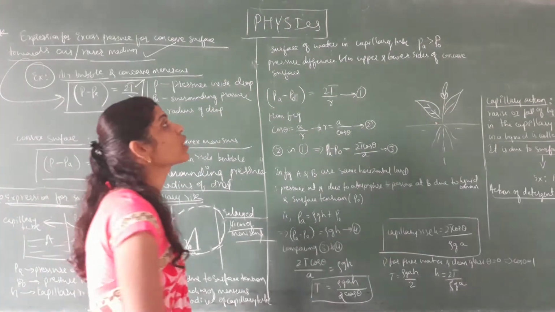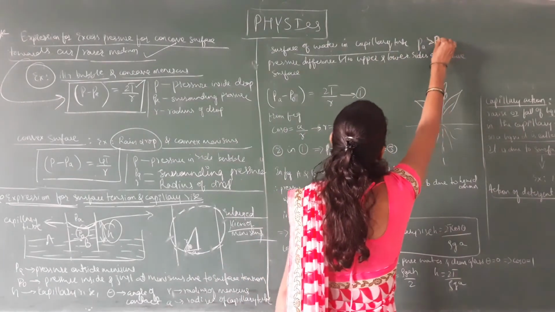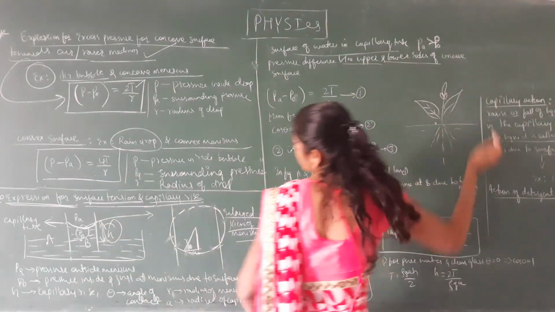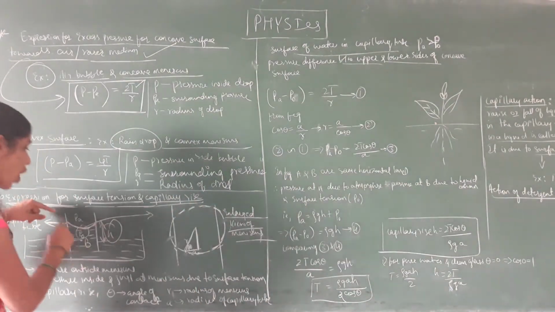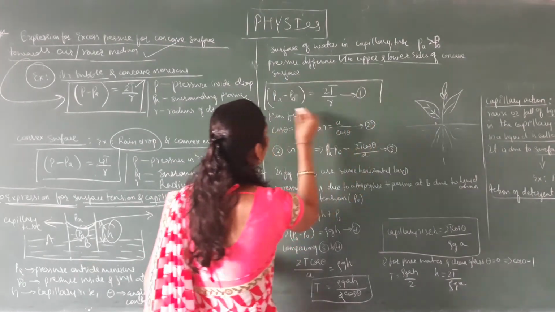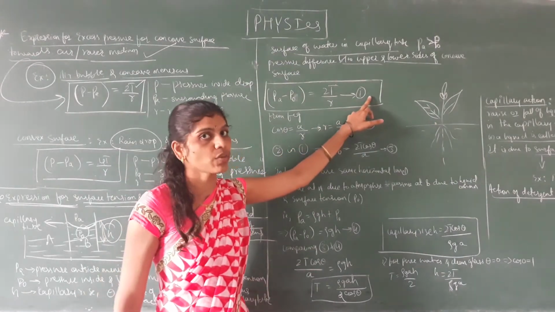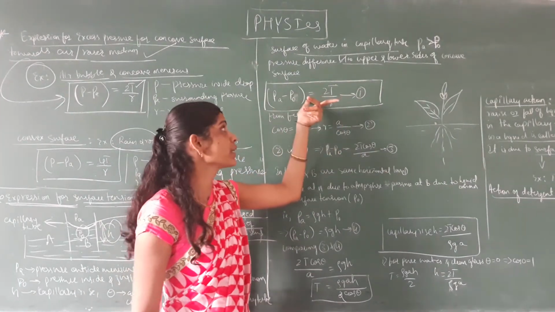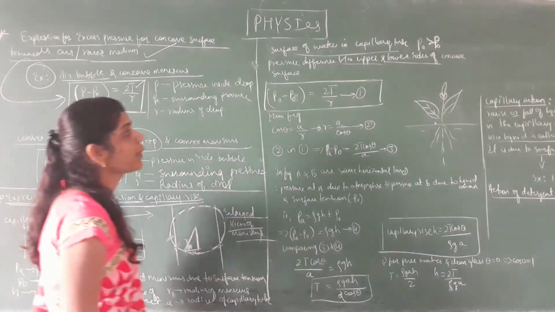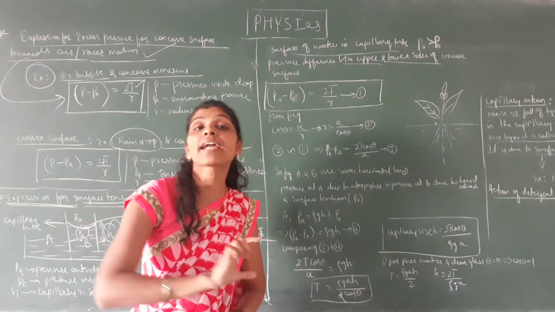At the surface of water in the tube, the atmospheric pressure Pa is greater than P naught. Therefore the pressure difference between the upper and lower side of the concave surface is given by the formula Pa minus P naught is equal to 2T divided by R. Let us consider this as equation 1. Pa is the atmospheric pressure, P naught is the pressure inside the capillary tube, T is the surface tension, and R is the radius of the meniscus.